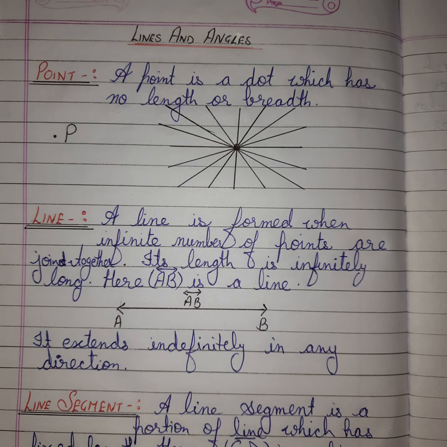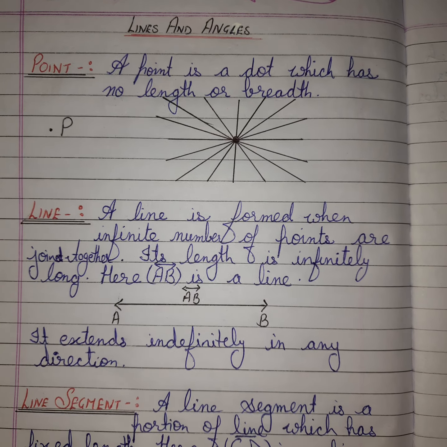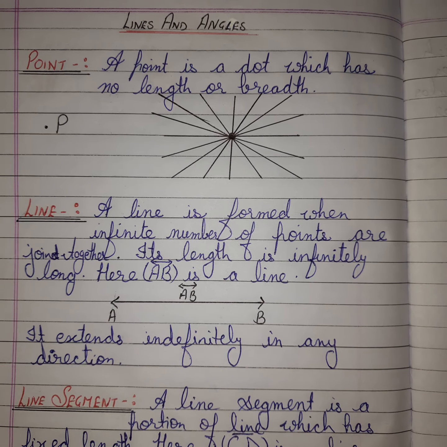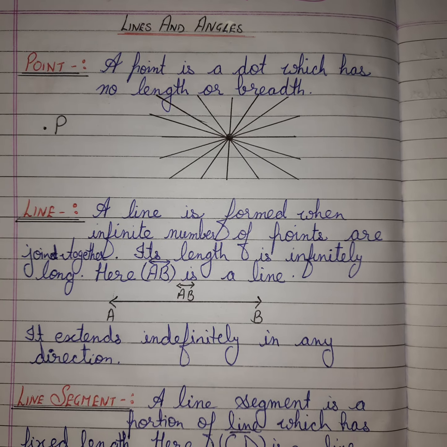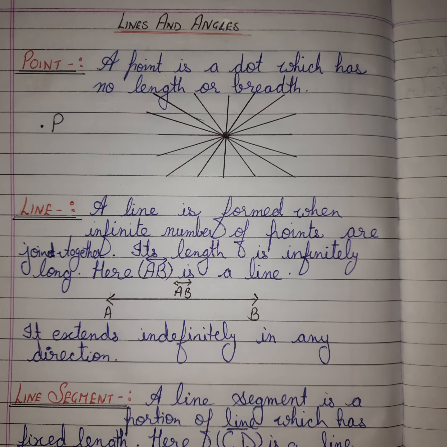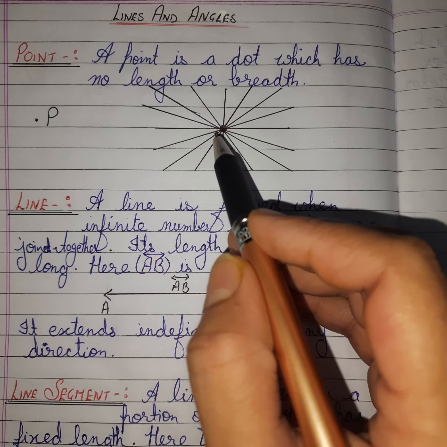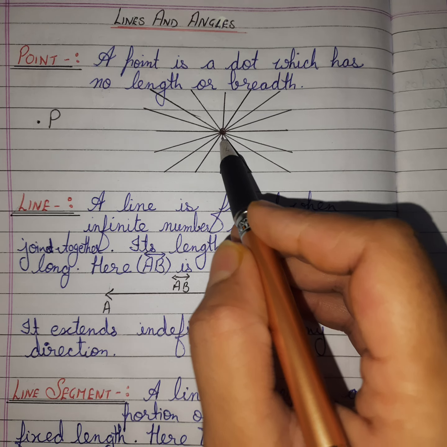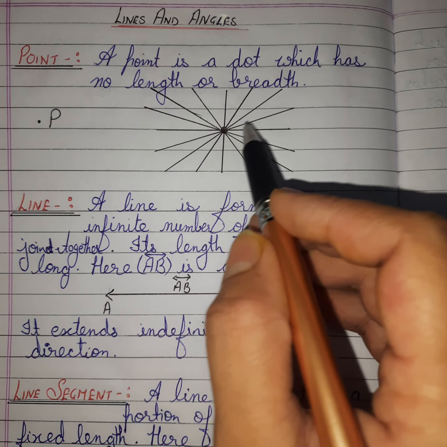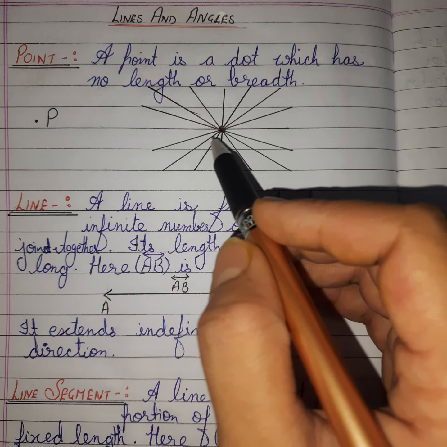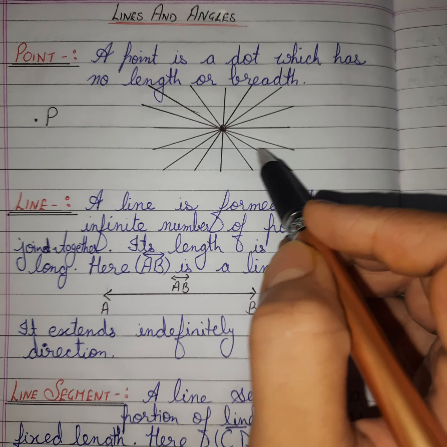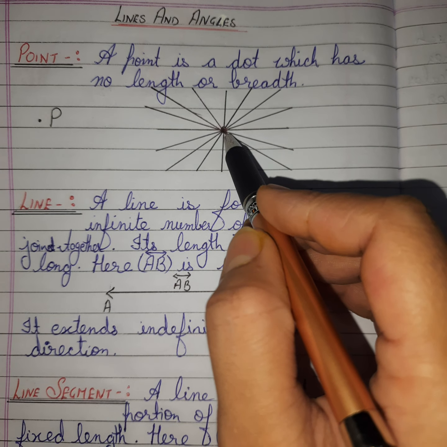When we make an infinite number of points and join them together, then we are able to form a line. But without joining the points, we are not able to form a line. So suppose one point is there, and from the one point we can make infinite number of lines. See, so many lines I have drawn from this point only.